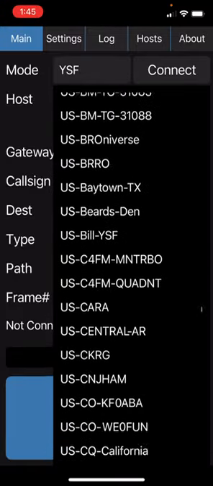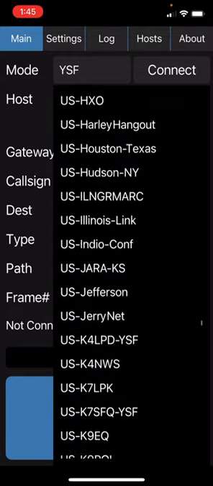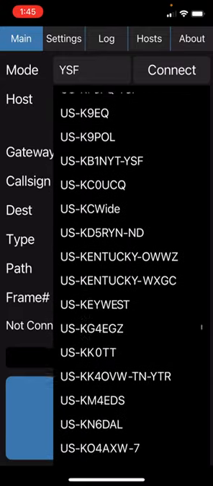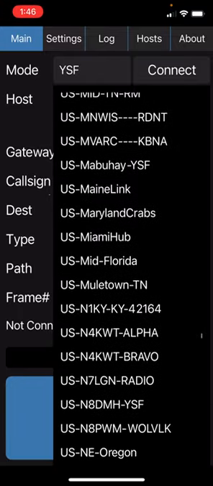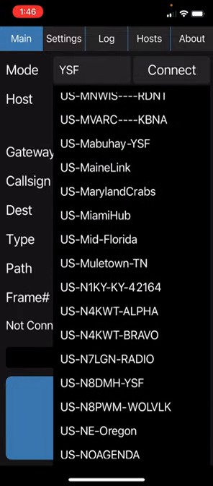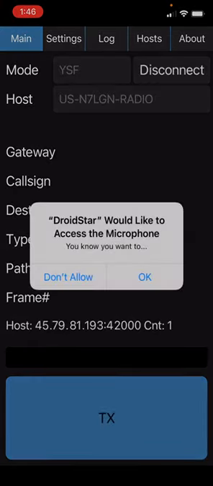Almost there. So under US, our room for our radio club is listed under US.N7LGN-radio. Simply select that and hit connect. Droidstar is going to ask if you'd like to give it access to your microphone. Yes, you do. Hit OK.